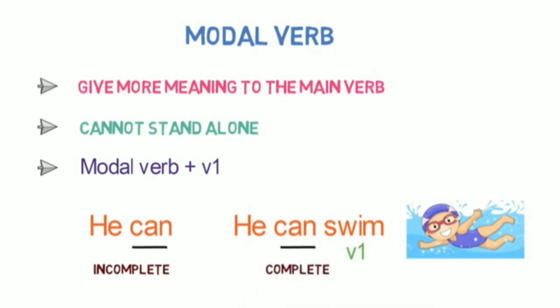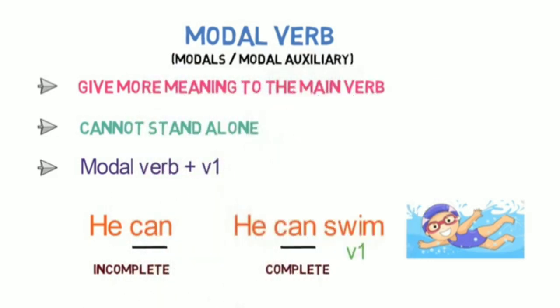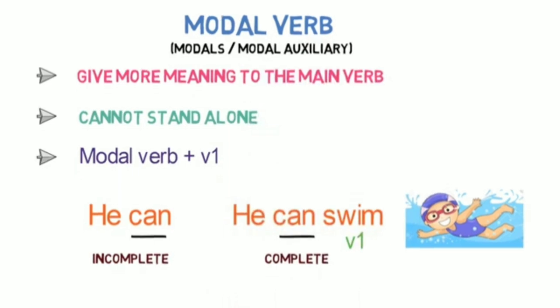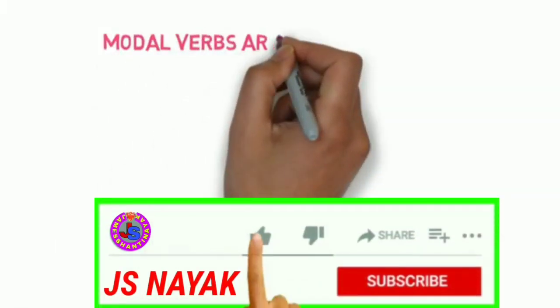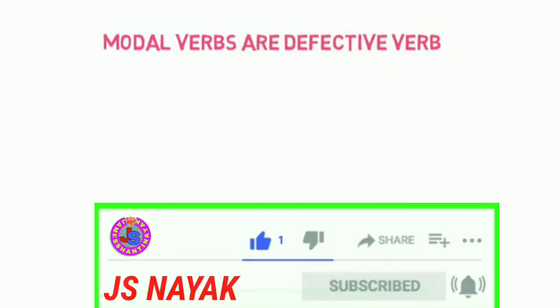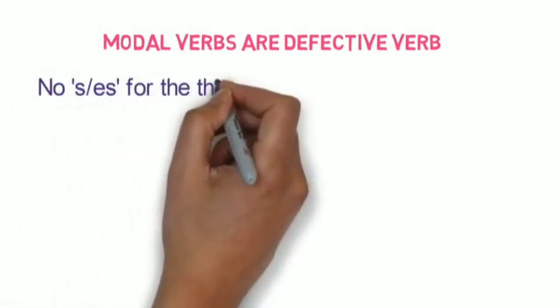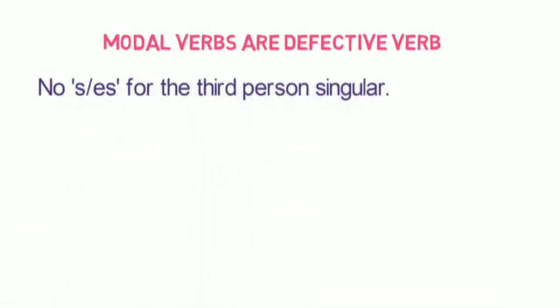It is to be noted that modal verbs are also called modals or modal auxiliary verbs. Let's understand more about them. Modal verbs are called defective verbs. Why so? Because of two main reasons. Number one, they don't use S or ES form for third person singular.